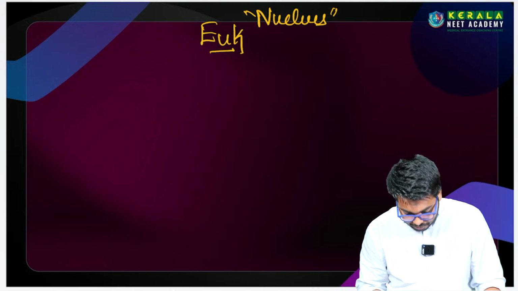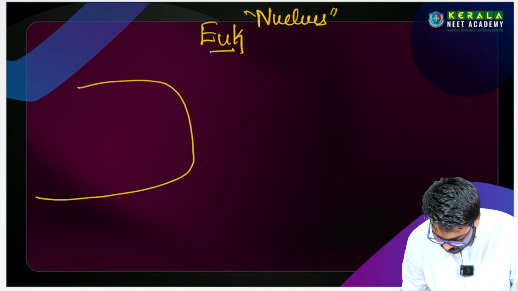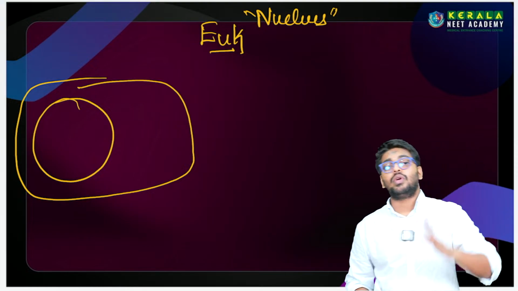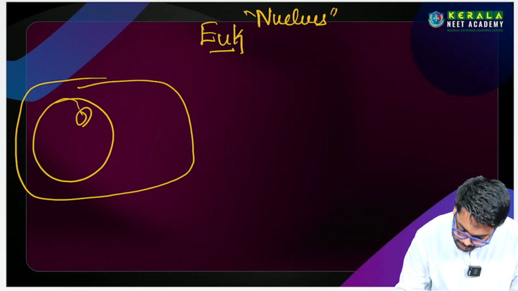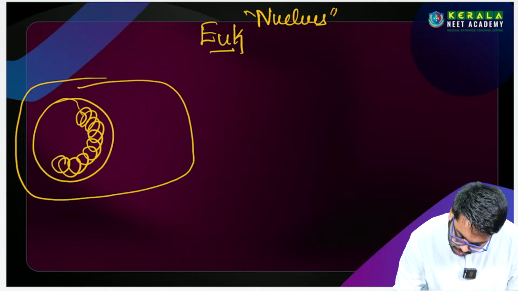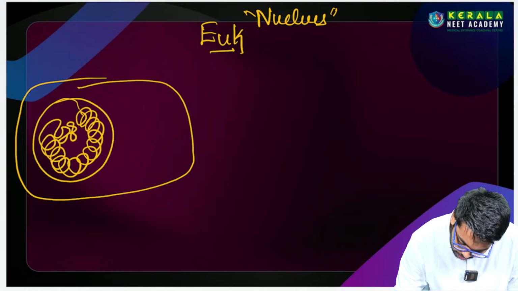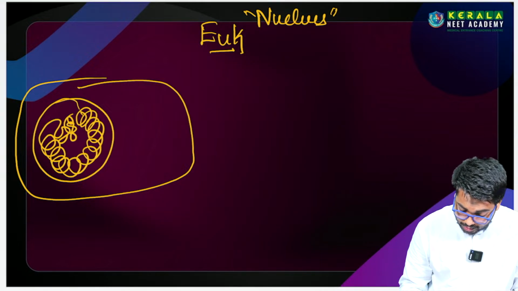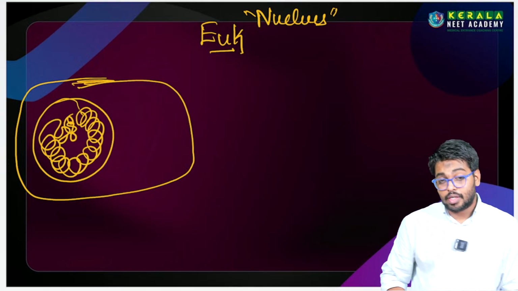So அதனால என்ன பண்ணுவாங்க? They will arrange the DNA in the nucleus. So இந்த nucleus நம்ம analyze பண்ணும்போது we will find a lot of coiled structure. இந்த coiled structure is present in the eukaryotic cell.